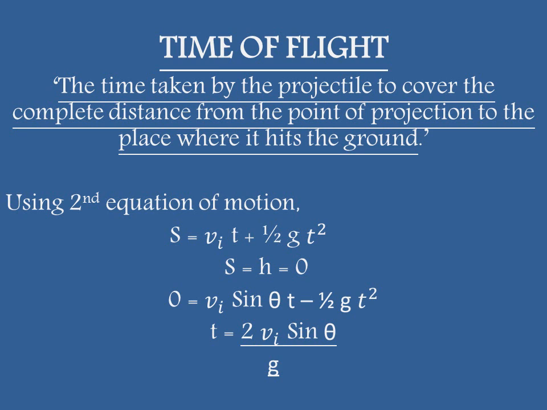S equals Vit plus half gt square. To calculate time of flight, we are going to take S equals h equals 0. Why is that? Because as the body is thrown up, it comes back to the same level, that is, the ground, therefore covering no vertical distance. Hence we can write h equals 0. Putting the value above, we get 0 equals Vi sin theta t minus half gt square. Solving for t, t equals 2 Vi sin theta over g.